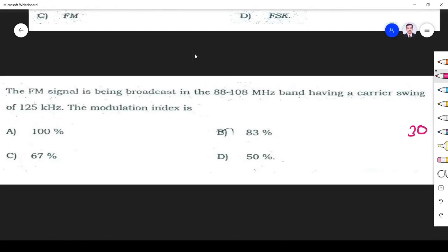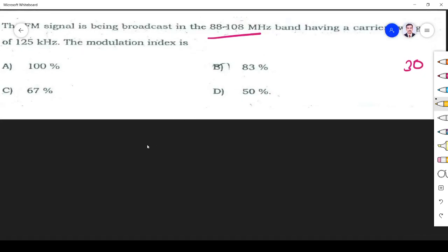Next question is, an FM channel signal is being broadcast at 88 to 108 megahertz. Carrier swing is 125 kilohertz. Right, so what is carrier swing? If there is a message frequency, from this your FM signal can go up to this value, and this is like a tolerance, it is del f.